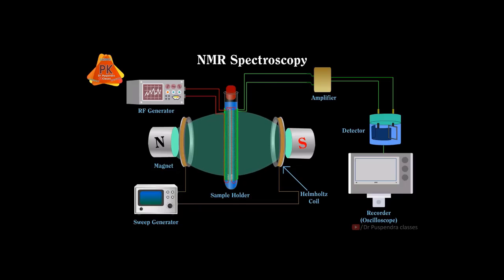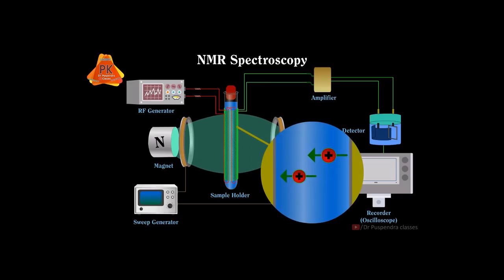If we increase the magnetic field, then resolution will be better, and the direction of this magnetic field is perpendicular to the radio frequency. Now in a specific condition, when the magnetic field strength exceeds the strength of the radio frequency, protons will be aligned in the direction of the magnetic field, and this is known as resonance.